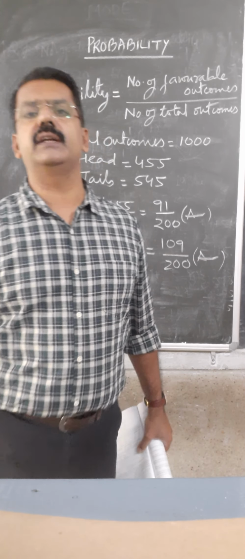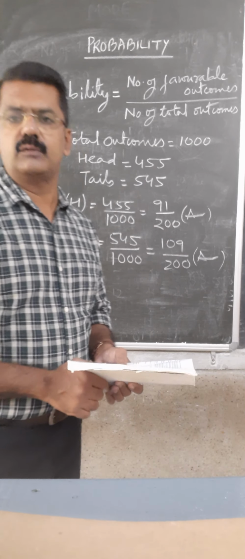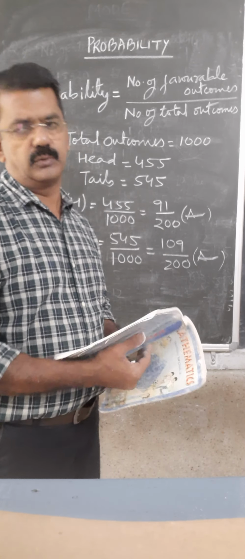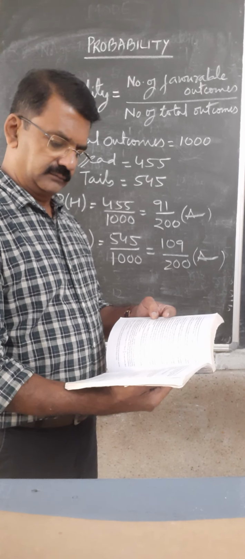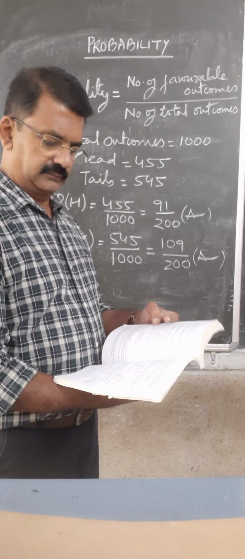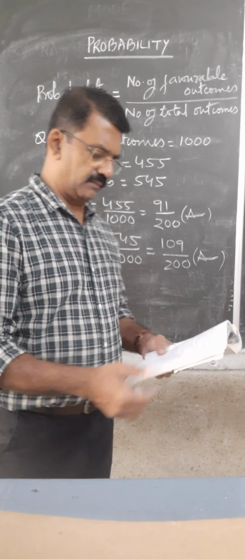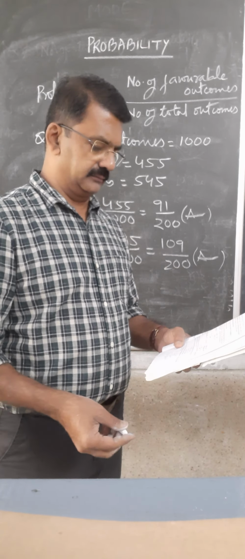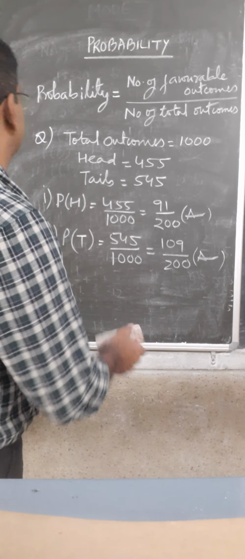So the first one was 91 upon 200 and the second one is 109 upon 200. Clear? Okay. Now the next question.